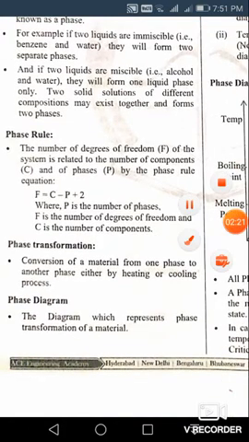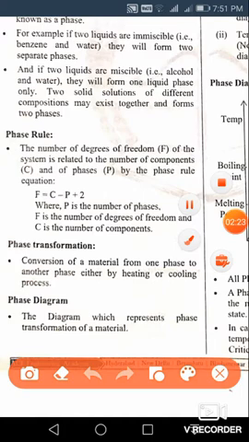So, phase rule, what is this phase rule? This is very important. The phase rule is given by F = C - P + 2, where F is the number of degrees of freedom, C is the number of components, P is the number of phases, and 2 is a constant. In most examinations this question is asked, so please try to remember this formula: F = C - P + 2.